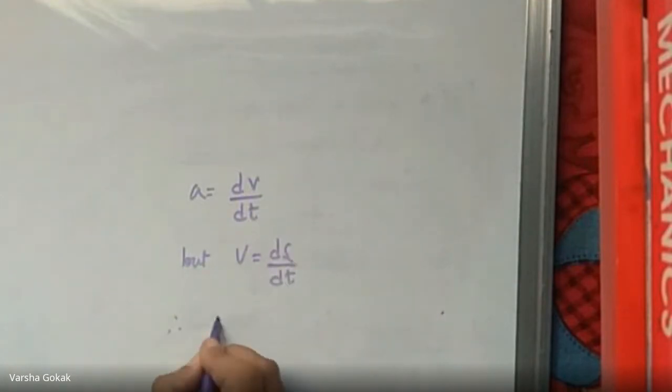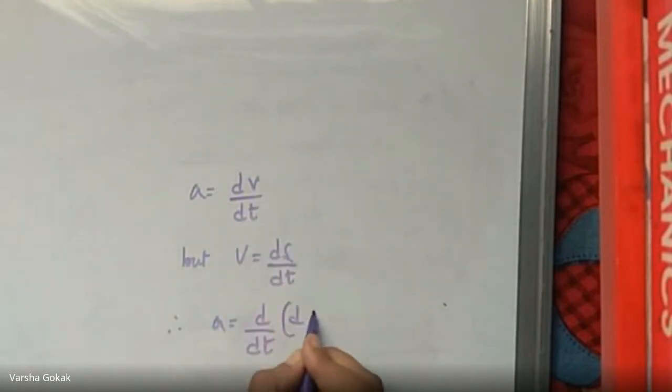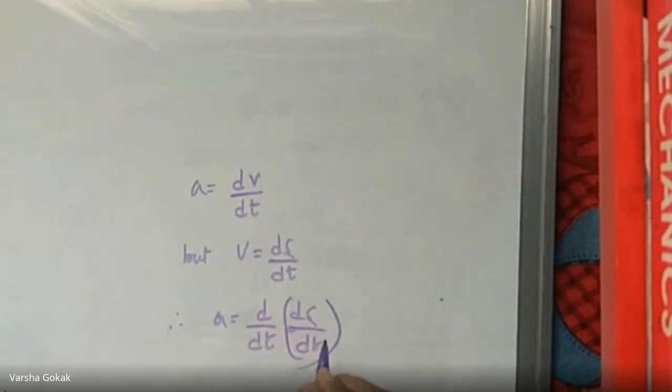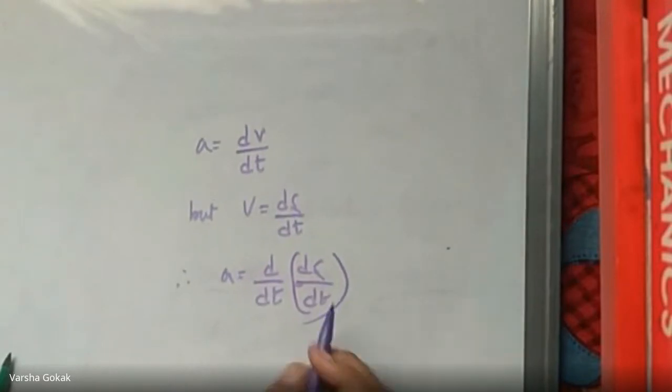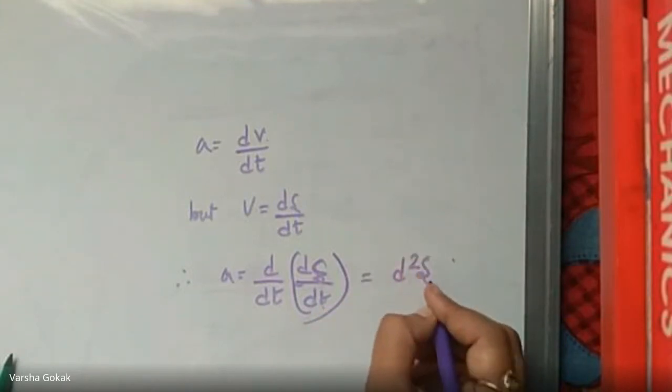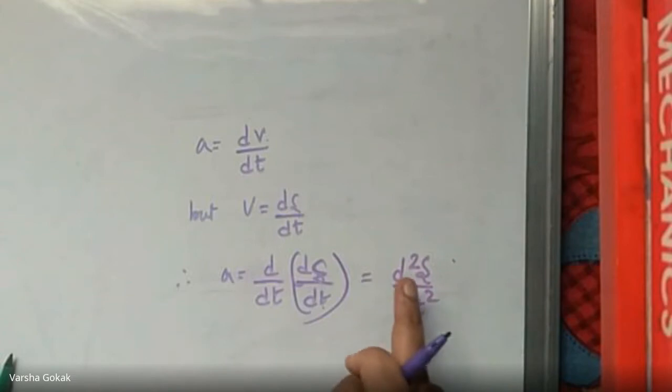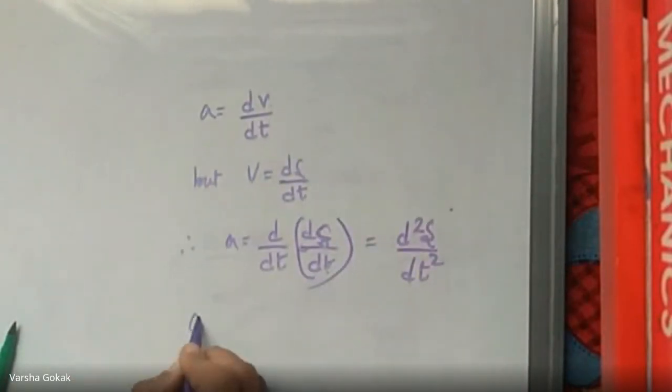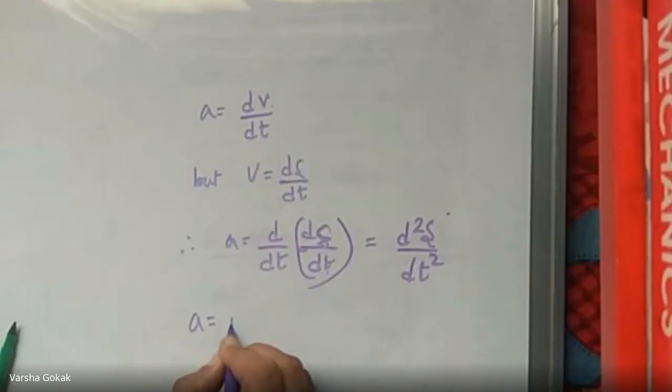So when I write for acceleration, d by dt of v, and v is ds by dt, if I substitute, what you have got is d square s by dt square, right? That is the second differential. So what is the unit of acceleration? Meter per second square. Yes, acceleration is meter per second square.